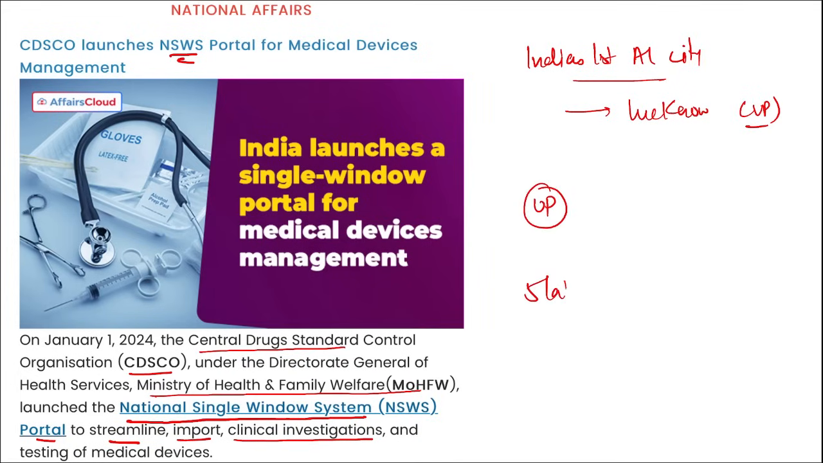Then 5 lakh rupees of insurance for gig workers. 5 lakh accident insurance for gig workers was launched by which state? It was launched by Telangana. Correct? MedTech Mitra was launched by whom? It was launched by our health minister, and it was basically to advance health solution.